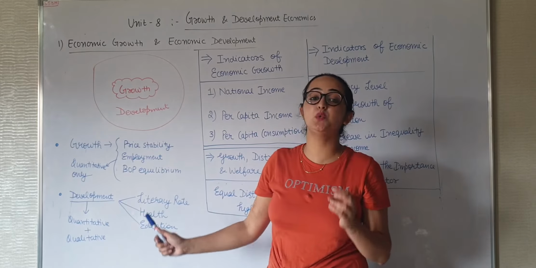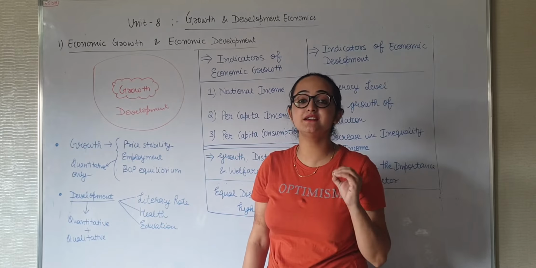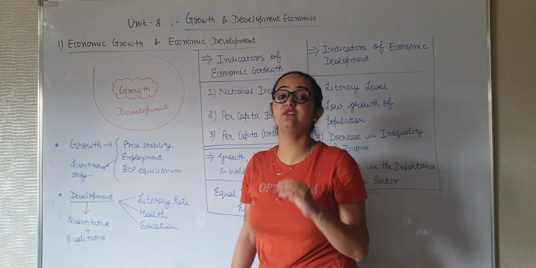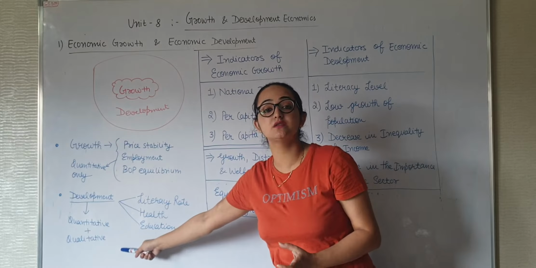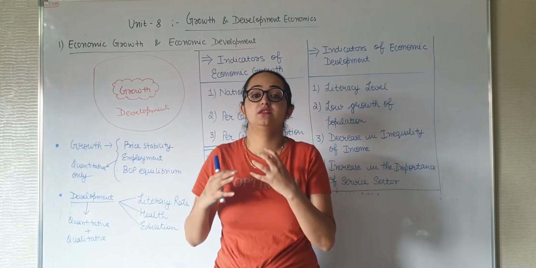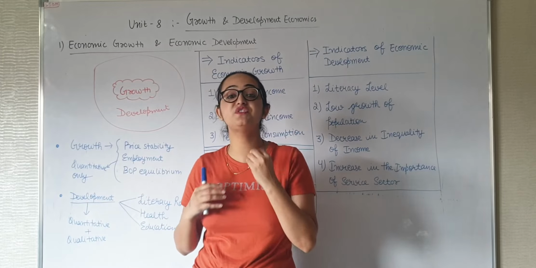But in development, we consider quantitative and qualitative instruments both. Qualitative instruments are those which are characterized by some features.